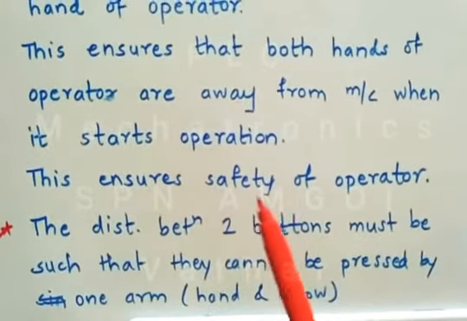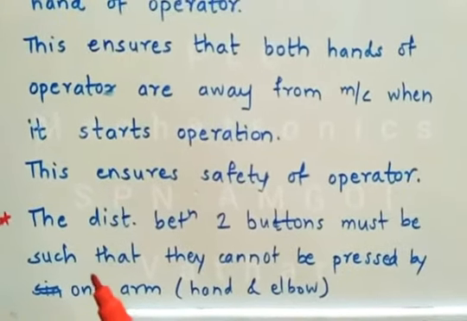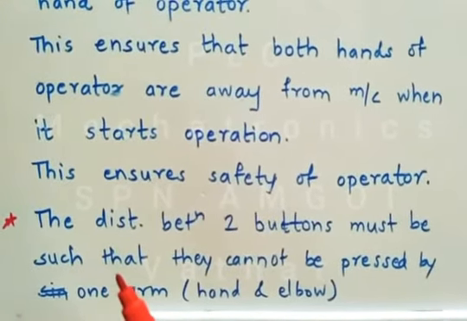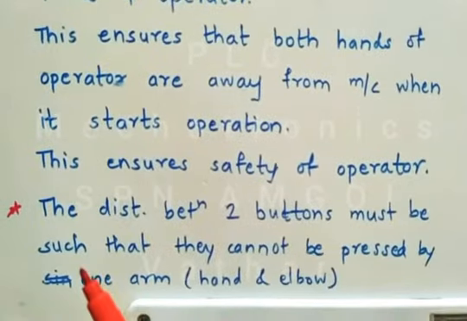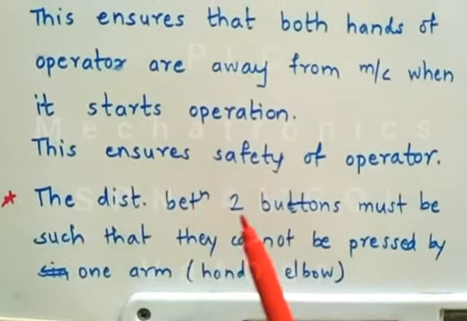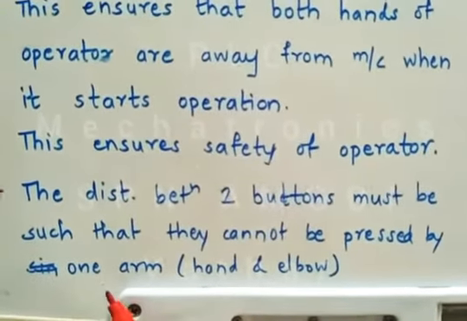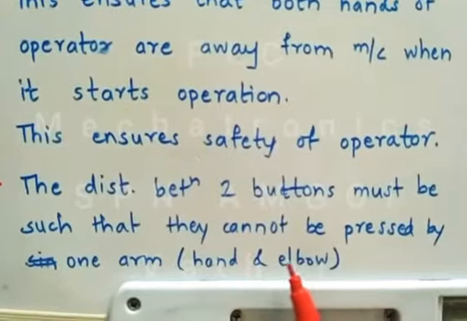This ensures the safety of the operator. It avoids the accidents caused when feeding the machine. Now, to ensure the safety, the distance between the two buttons must be such that they cannot be pressed by one arm by using a hand and elbow.